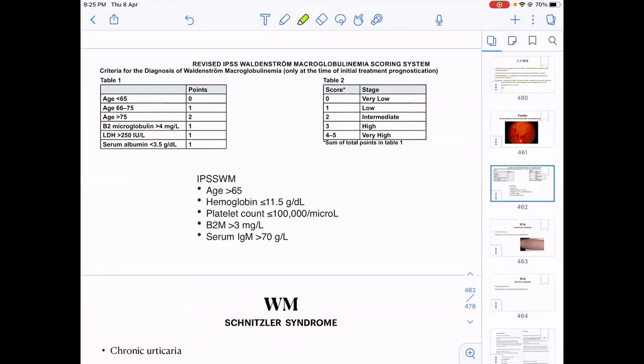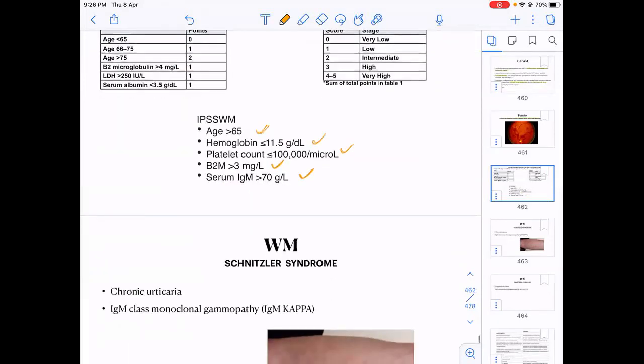Then there is an international prognostic scoring system for Waldenstrom's macroglobulinemia, in which there is age, hemoglobin, platelet count, beta 2 microglobulin, and the serum IgM levels. Age, hemoglobin, platelet count, beta 2 microglobulin more than 3, and serum IgM or the M band of IgM more than 7 grams per deciliter.